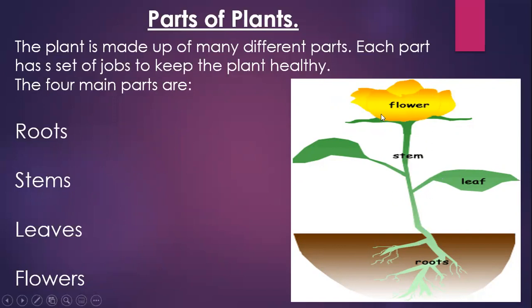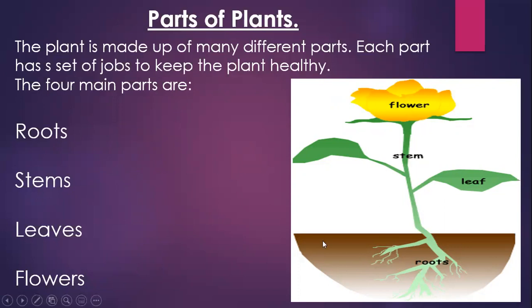As you can see in this picture, the main four parts of the plant are, first, inside the soil, the roots. Then we have this stalk-like thing, which is the stem, and the green leaves, and then flowers. These are the four main parts. We have many more parts, but these are the main parts.